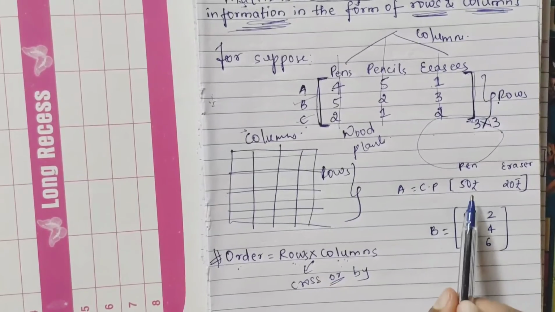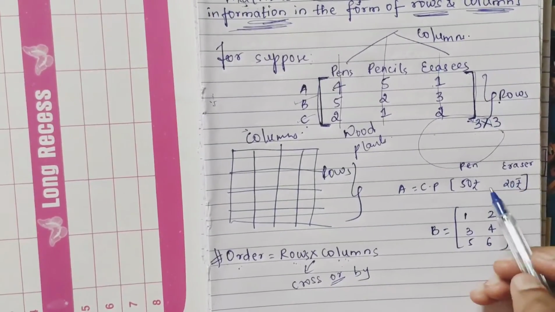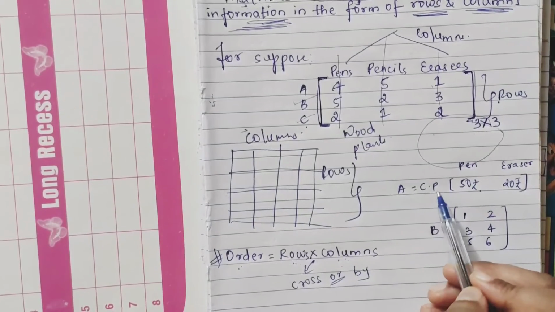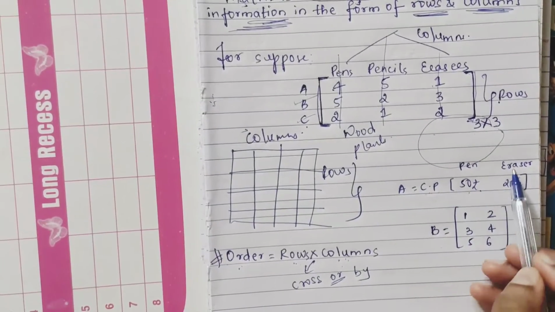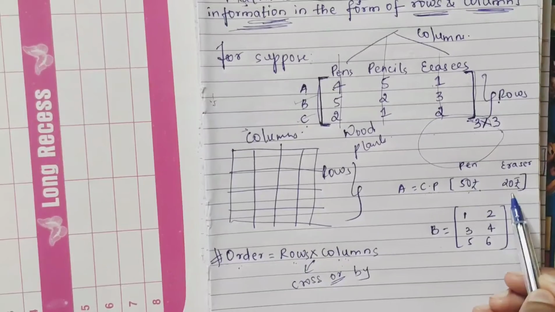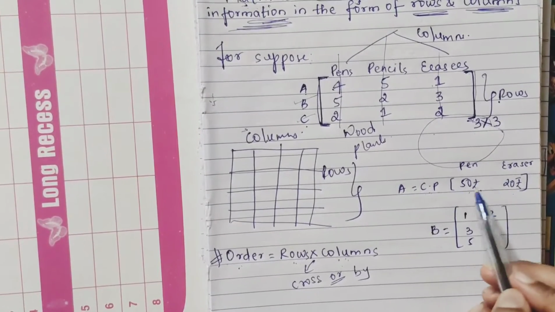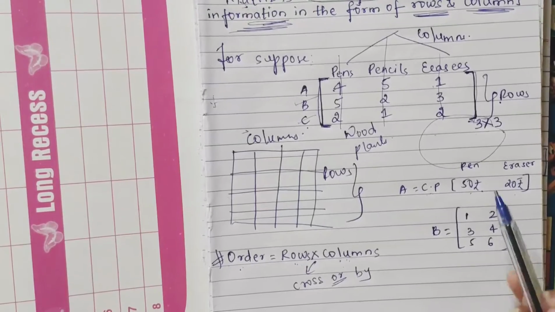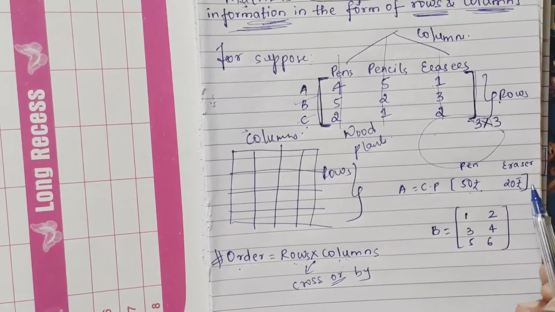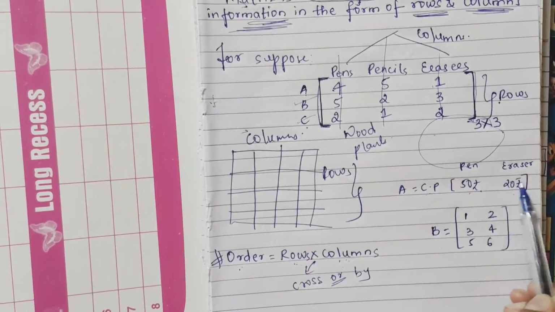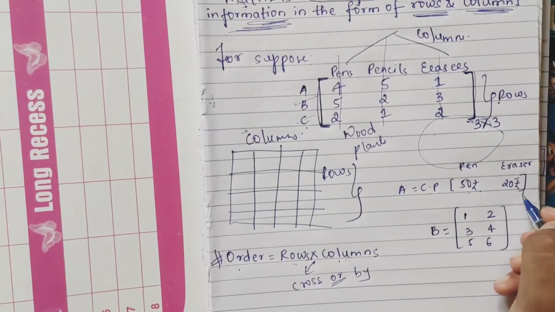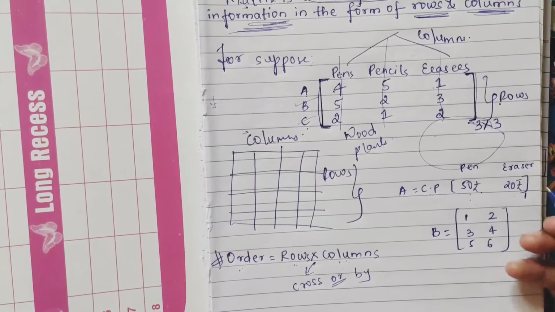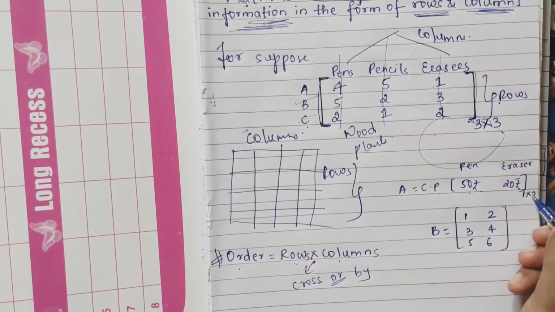Suppose I consider this one. Here also I have written a matrix with pen and eraser, and the cost price is how much for the pen? It is 50 rupees and for the eraser it is 20 rupees. So how many rows? Sorry for the disturbance. You can see how many rows there are? Only one row, right? So you write 1. And how many columns? You can see, 1, 2. So you should write 1 cross 2.